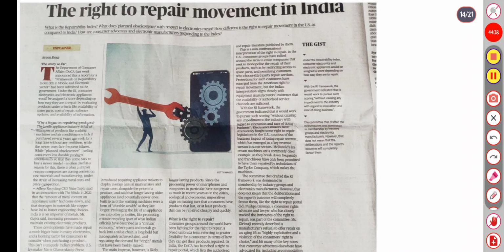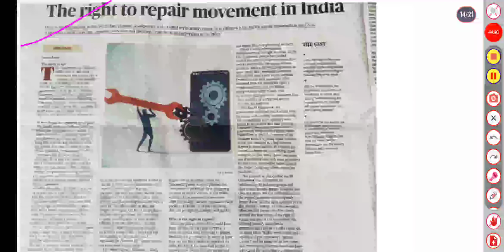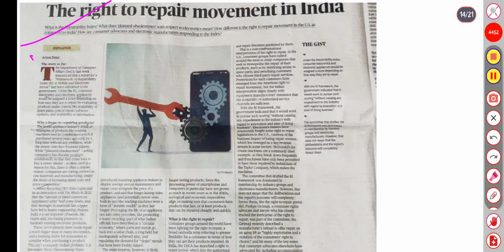The 14th covers the right to repair movement in India. It's under the Department of Consumer Affairs. Last week, the framework for the Repairability Index, RI, for mobile and electronic products was submitted to the government, and consumer electronic appliances will be assigned a score depending on their focus on repairing the product. The home appliances industry is full of examples like washing machines and air conditioners, which were repairable several years ago.